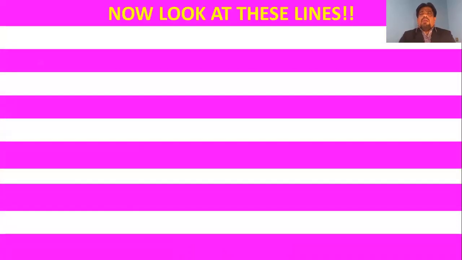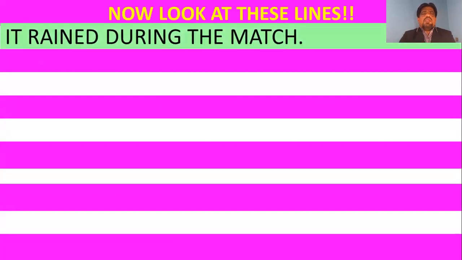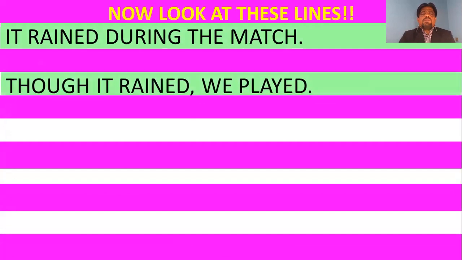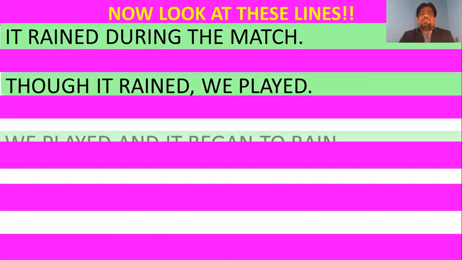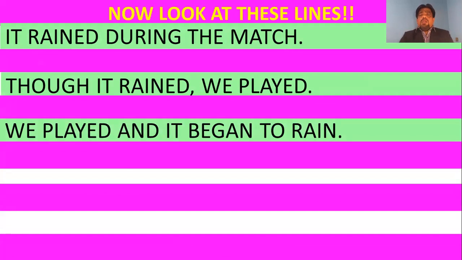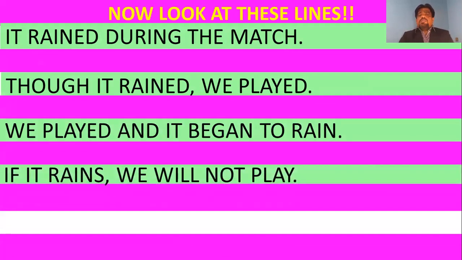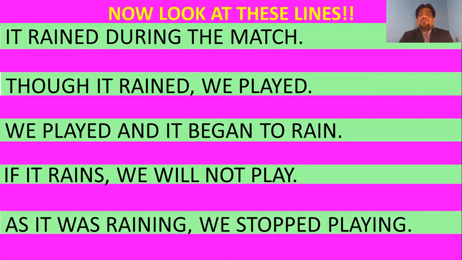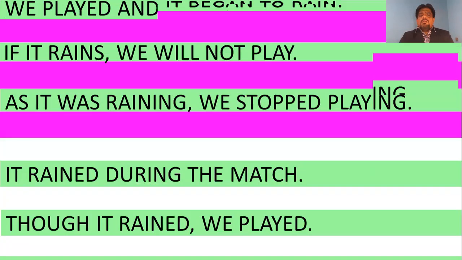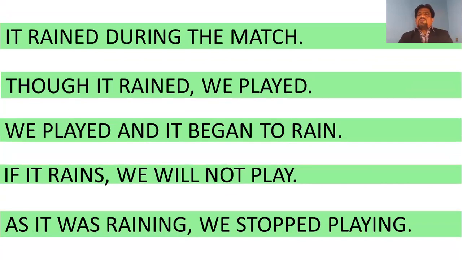Now look at these lines. Just look at this line. Have a look. It rained during the match. Though it rained, we played. We played and it began to rain. If it rains, we will not play. As it was raining, we stopped playing. How many sentences do you find in each of these lines? How many sentences do you find in each of these rows? That is an interesting question. Let us check what your answer could be.